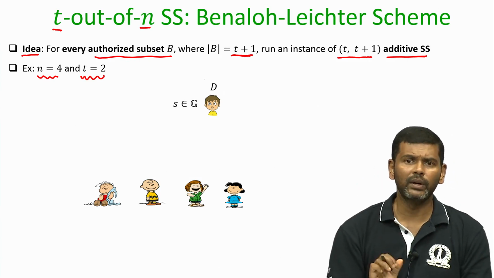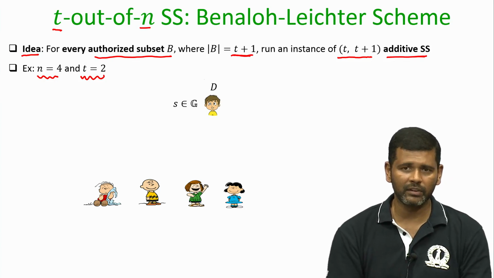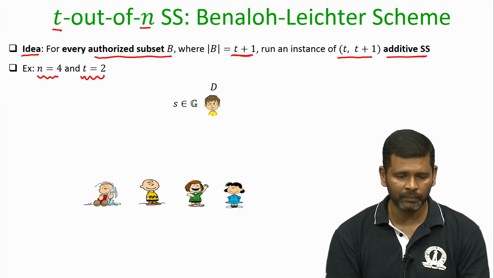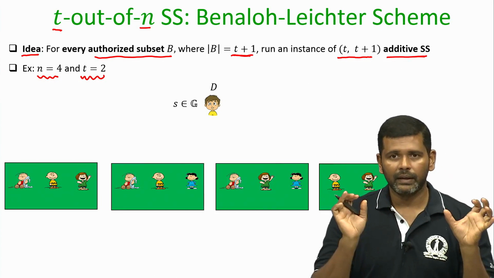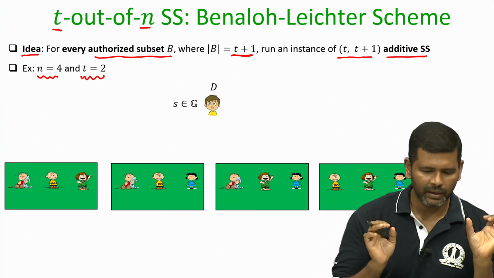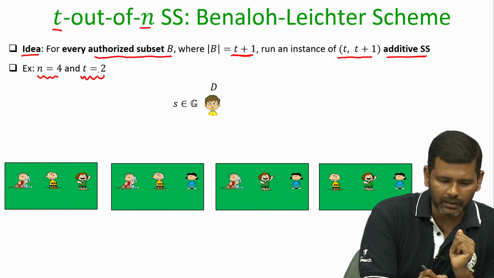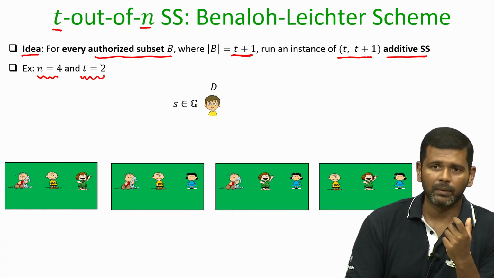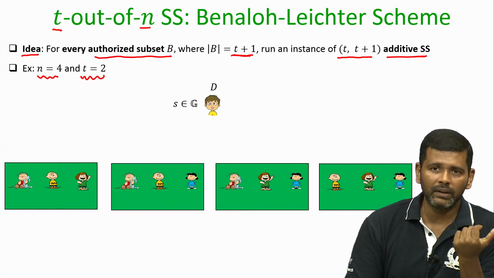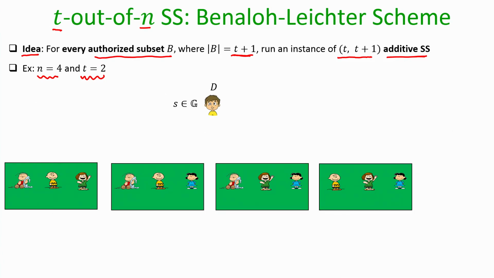So, what the dealer is going to do is the following: he has the shareholders 1, 2, 3 and 4. He imagines in his mind various possible authorized subsets. Remember t is equal to 2, so the minimal cardinality of any authorized subset will be t plus 1, which is 3. These are the possible authorized subsets from the viewpoint of the dealer.